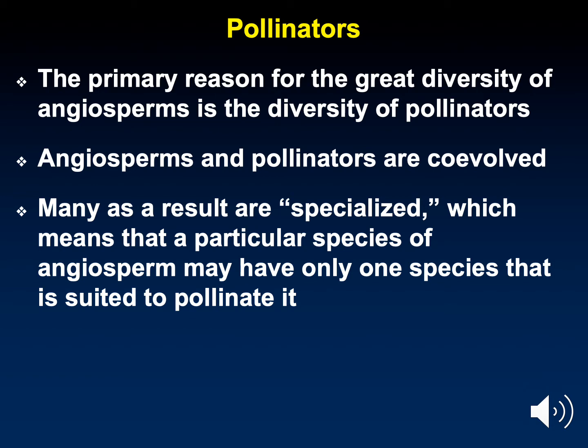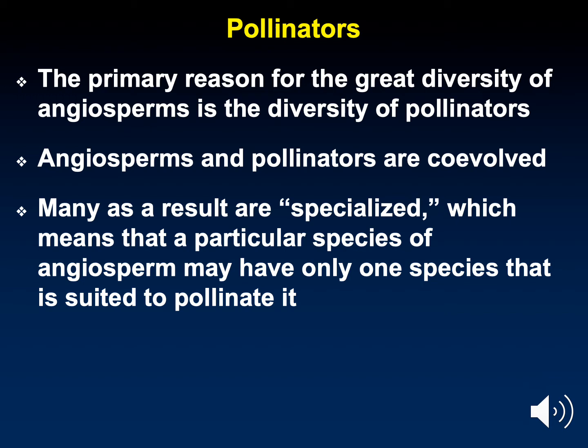We say that flowers, or angiosperms in general, and the pollinators they rely on are coevolved because they respond to each other over evolution. As a flower evolves, the pollinator must evolve too to respond to that. Flowers that fail to attract a pollinator or fail to successfully transfer pollen to the pollinator and to another flower essentially get selected against and do not survive. So natural selection is a major part of the pollinator-angiosperm coevolution.